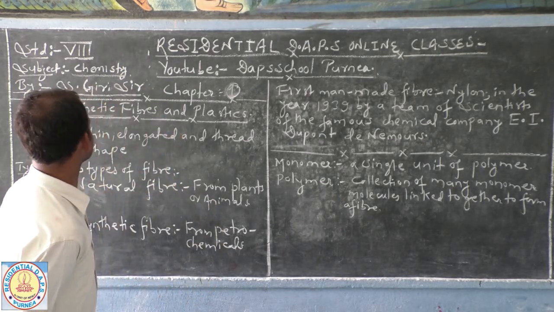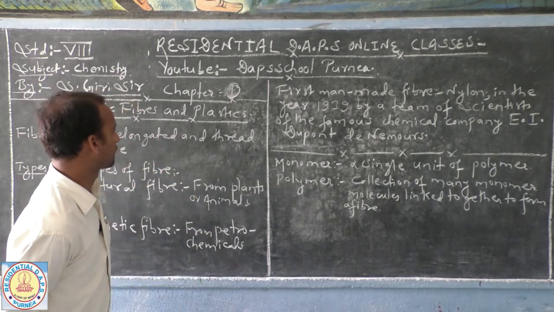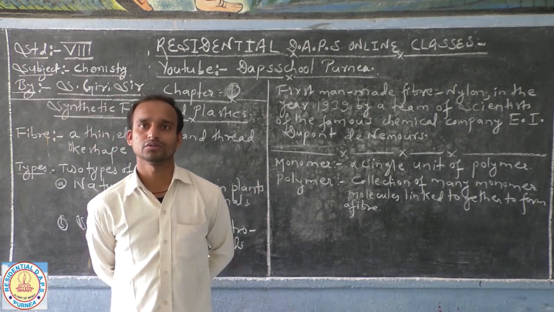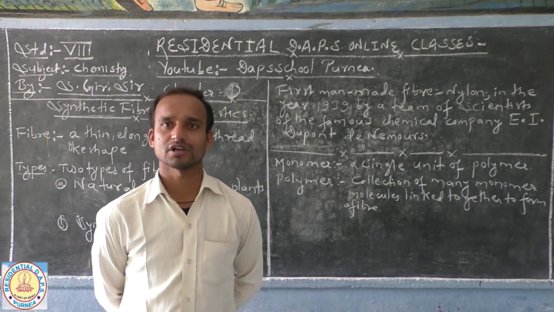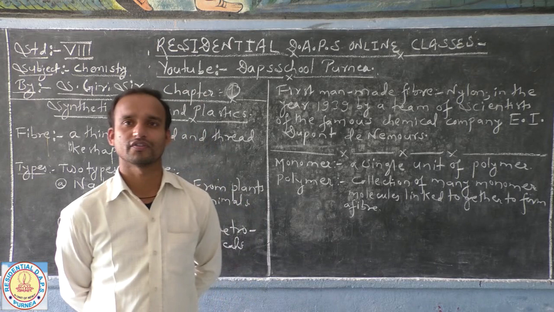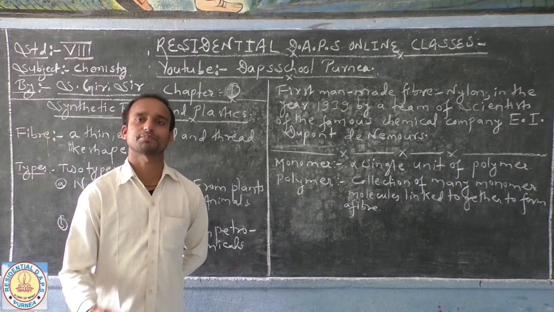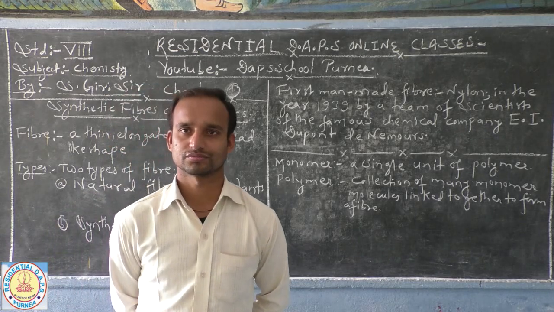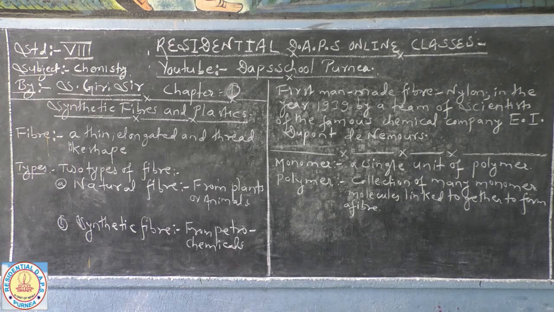Today I shall start the chemistry section, chapter 1, and the name of chapter 1 is Synthetic Fiber and Plastics. As we all know what fiber means, because you have already been introduced to this term in previous classes: what fiber is, how fabric is made from fiber, the procedures, and the types of fiber. For basic knowledge, I have just reviewed those terms again.